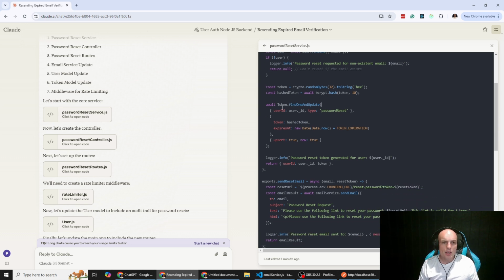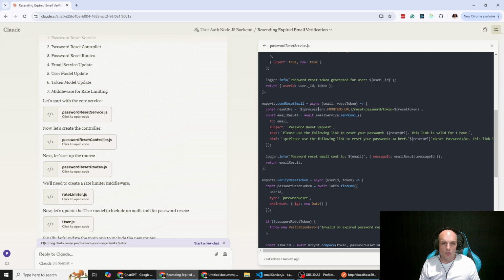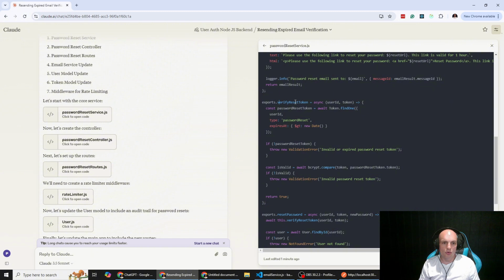And then we save that token by making sure, first of all, if there is already a reset token, we replace it. And then this is the service to send our reset email. So we've got our URL, then we've got, click the link and I'll follow that, and the URL, there it is, has our reset token defined in it. And then we'll have a service to verify the reset token.